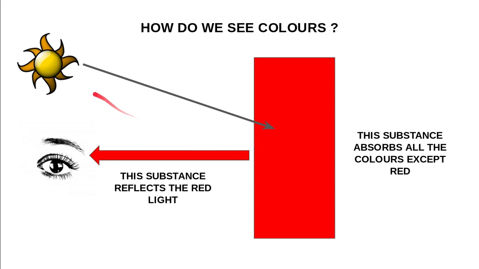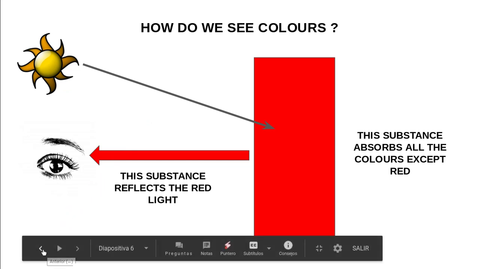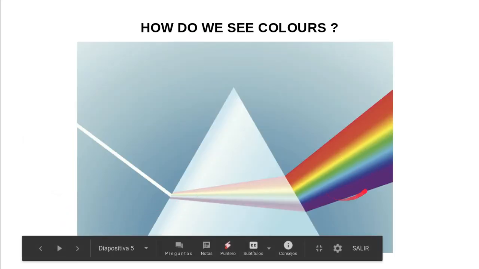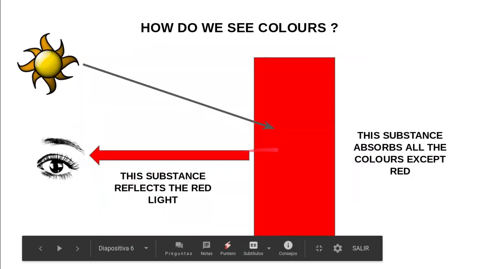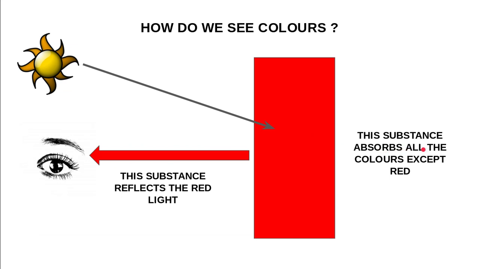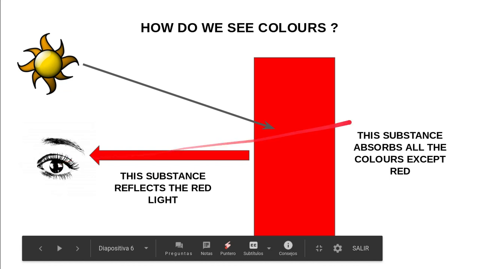I repeat, the light of the sun is white, but inside it has all these colors, the colors of the rainbow. This substance absorbs all the colors except the red light. So the red light reflects and is the color that we see.